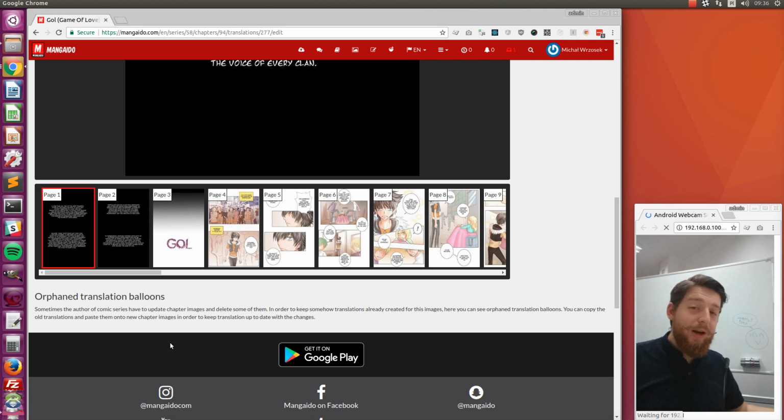I think for now this is the best we can do. At least you are not losing all your translations. You will still see the old image that was there before, because we keep it for translators to see where the translation balloon was on the image, so it will be easier for you to assign those translations to the new images.